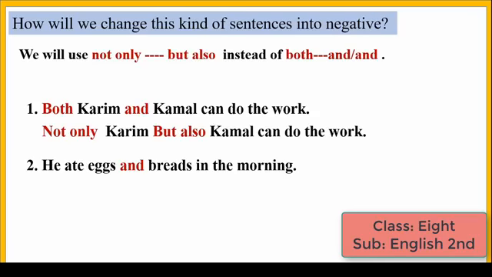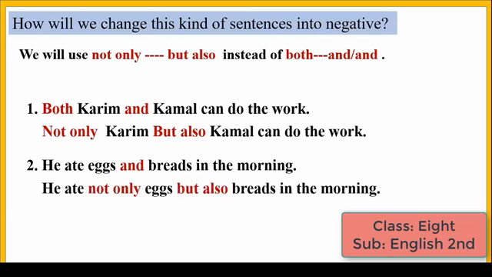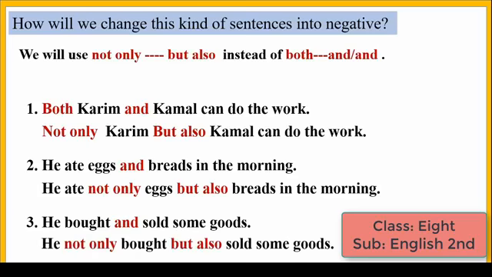Look at the second sentence. He ate eggs and breads in the morning. The negative sentence will be he ate not only eggs but also breads in the morning. The third sentence is he bought and sold some goods. The negative sentence is he not only bought but also sold some goods.